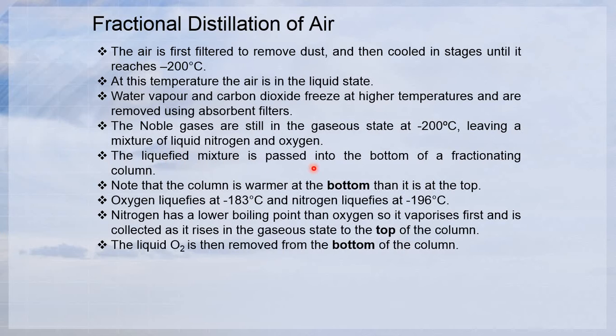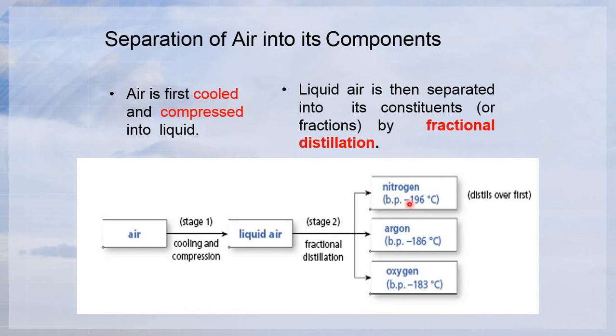The liquefied mixture is passed into the bottom of a fractionating column. Note that the column is warmer at the bottom, so it has a higher boiling point than at the top. Oxygen liquefies at negative 183 degrees Celsius and nitrogen liquefies at negative 196 degrees Celsius. So nitrogen has a lower boiling point than oxygen, so it vaporizes first, is distilled first, and is collected as it rises in the gaseous state to the top of the column. The liquid oxygen is then removed from the bottom of the column. Nitrogen will be released first, vaporized first.